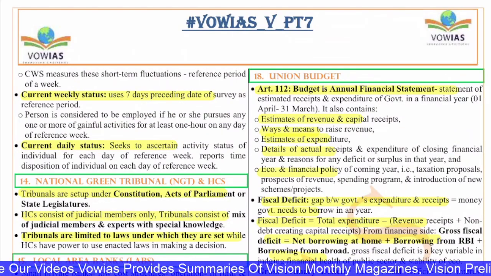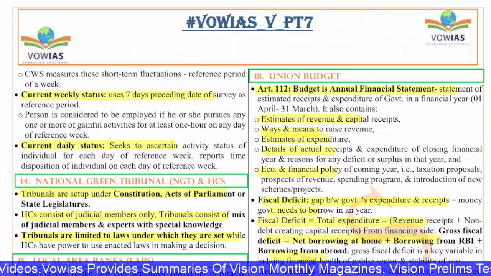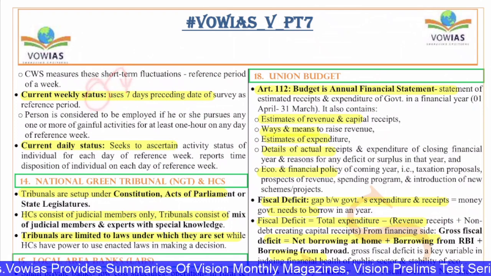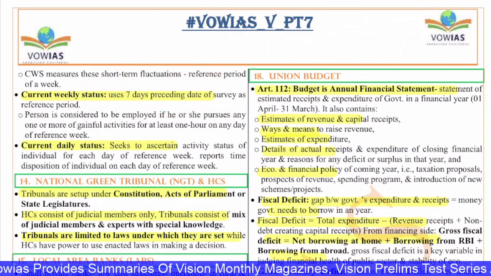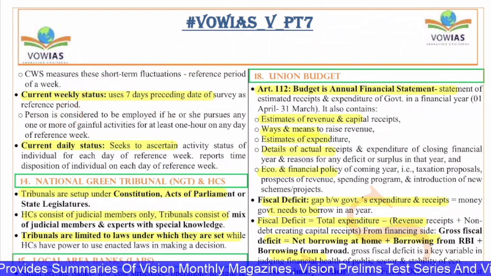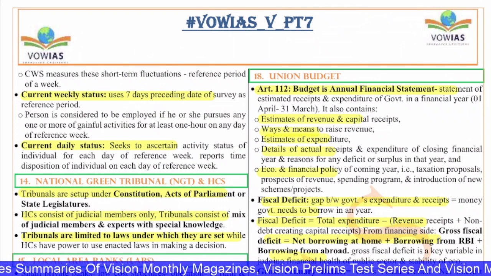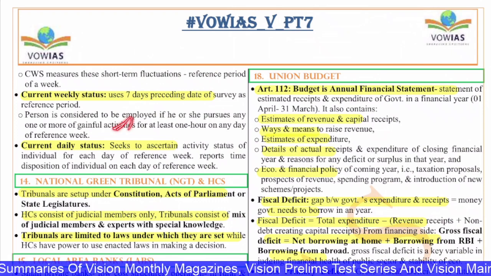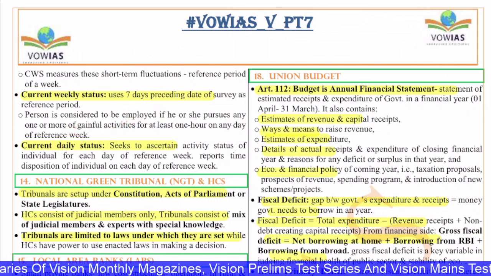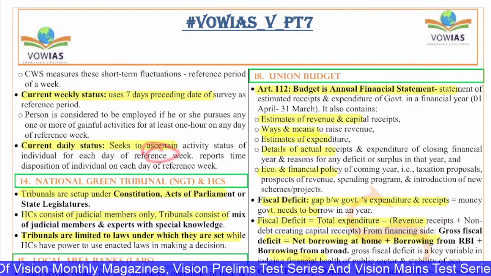The CWS, or current weekly status, measures the short-term fluctuations, but it has the reference period of a week. The current weekly status uses 7 days preceding the date of survey as the reference period. The person is considered to be employed if he or she pursues any one or more of these gainful activities for at least 1 hour on any day of the reference week. And the current daily status is nothing but it seeks to ascertain the activity status of the individual for each day of the reference week. Every day they have to have.